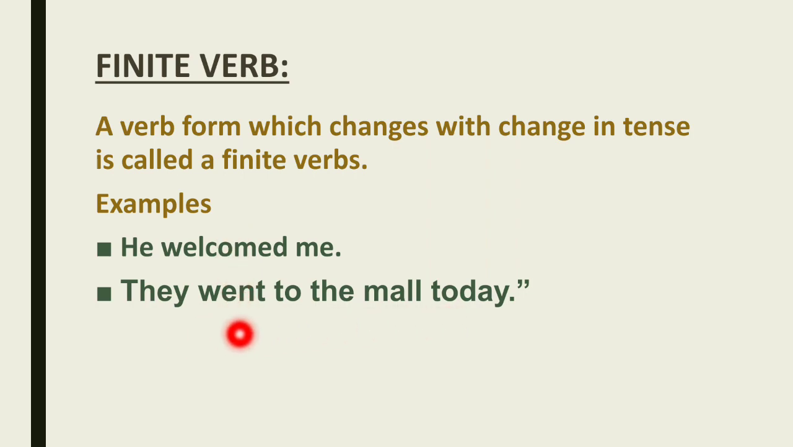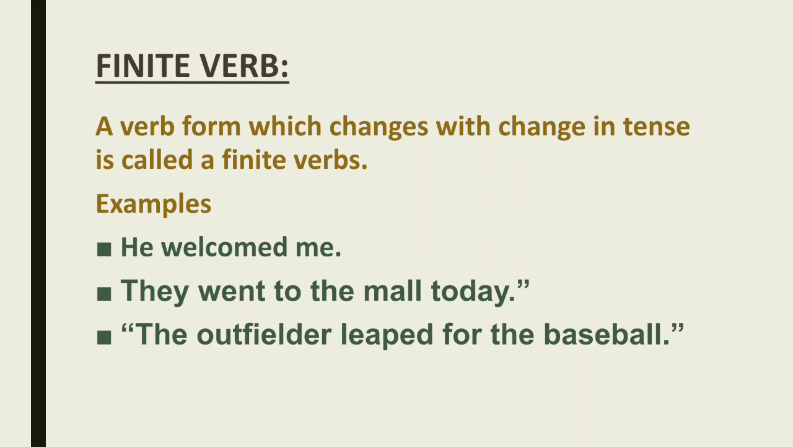Okay, they went to the mall, they go to the mall, they will go to the mall, they had gone to the mall. Means we are using go, went, gone, had gone, etc. in a single sentence. We are using the different forms of the verb. So verbs are changing on the basis of the tenses. So the changeable verbs are finite verbs. Clear? Changeable verbs are finite verbs. Now, the outfielder leaped for the baseball. The outfielder will leap for the baseball.